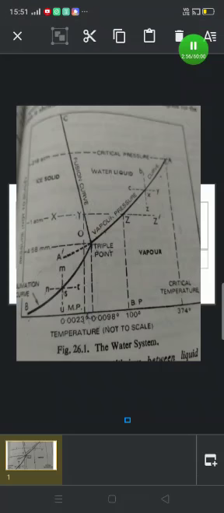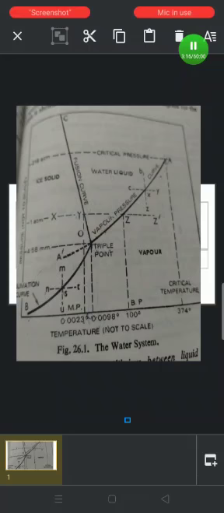According to phase rule, O is an invariant point, the degree of freedom being 0. F is equal to C minus P plus 2. It is a one component system, so C is 1. Phases are 3: solid, liquid, and vapor. So 1 minus 3 plus 2 is equal to 0.